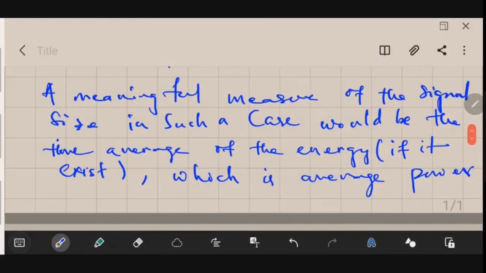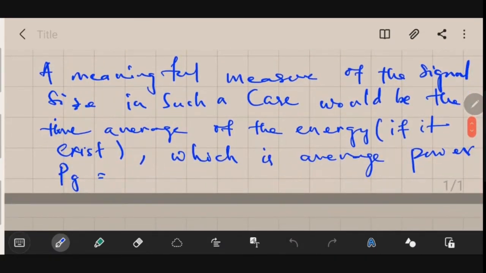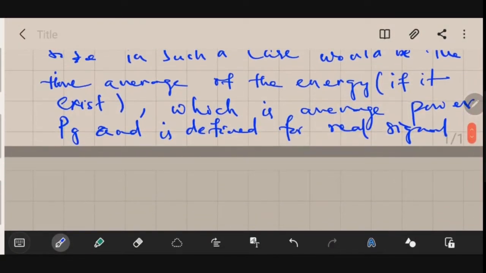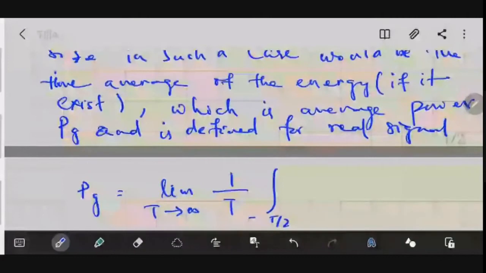This average power is denoted by P subscript g, and it is defined for a real signal by this equation: P subscript g equal to the limit T tends to infinity of 1 by T times the integral from minus T by 2 to T by 2 of g square of t dt.